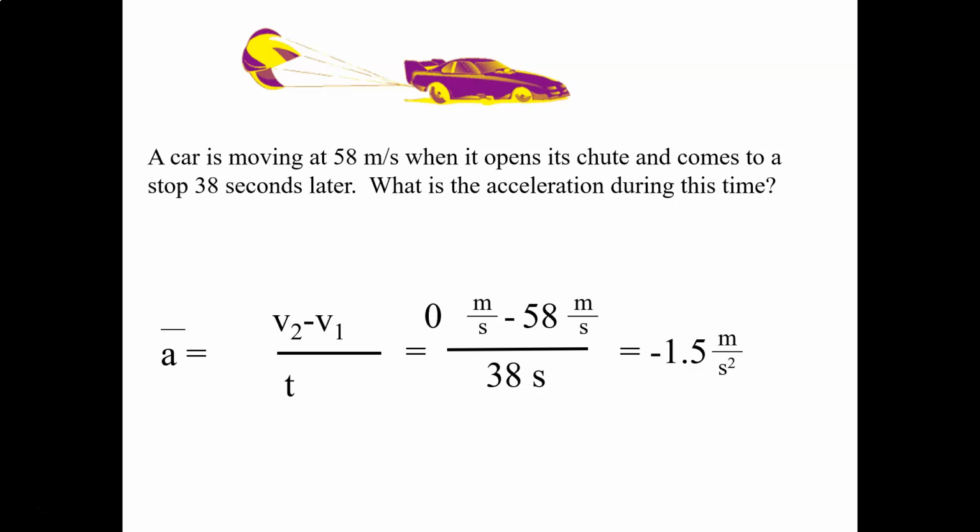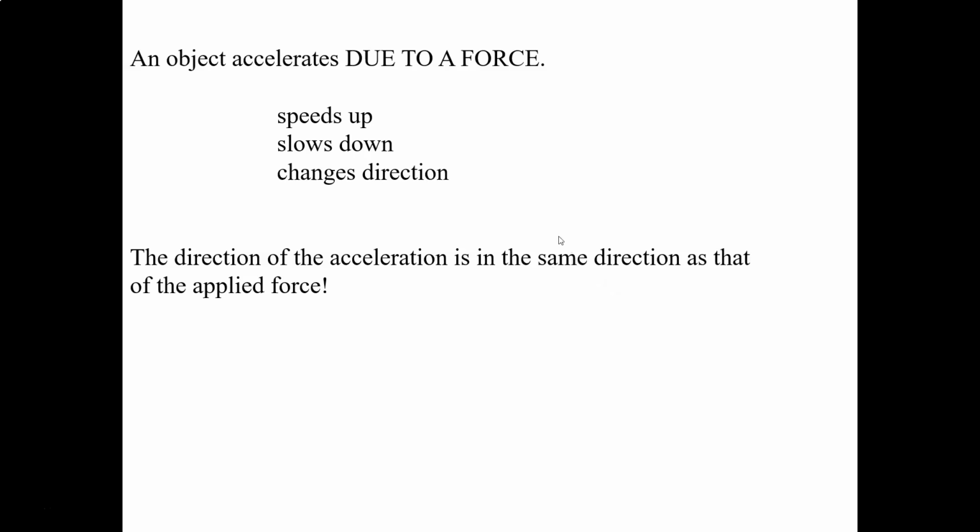Remember when we dealt with displacement and velocity, the negative meant the direction. And it does mean the direction. It means really two things here. It means that the velocity is going to change by minus 1.5 meters per second every second, and it also means that the acceleration is in the negative direction. Objects accelerate because of a force. Forces cause acceleration, and forces have a direction. That car was getting pushed opposite the way it was moving, probably to the left since it was negative. And so the direction of the acceleration is just the direction of the force that's causing it to change its velocity.